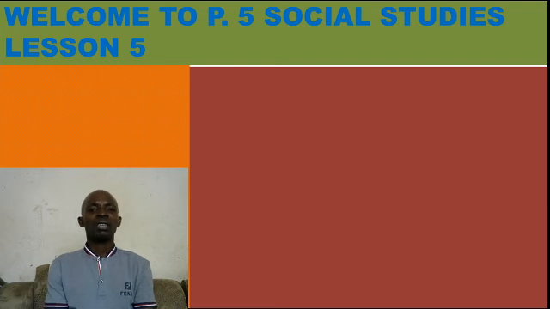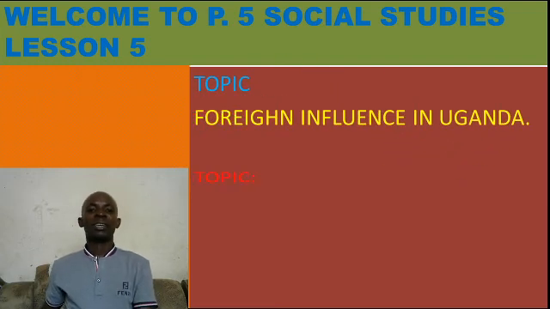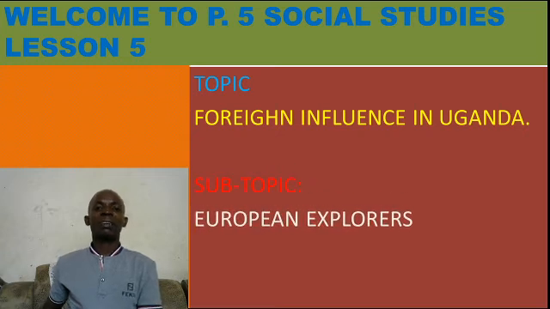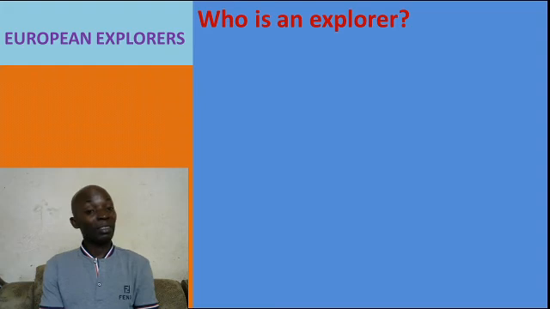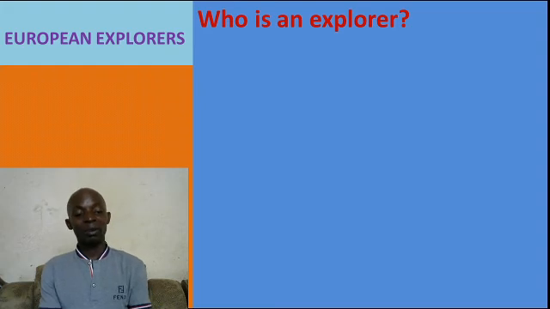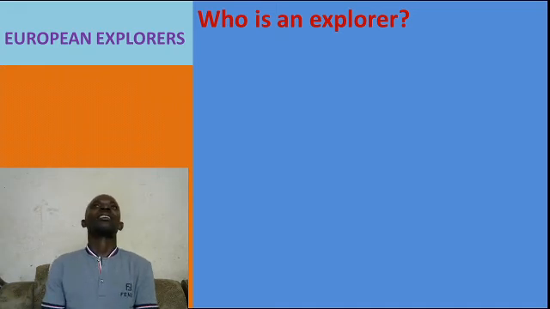Welcome to our lesson number 5. Our topic still remains foreign influence, and our subtopic remains European explorers. In this topic, we need to know who is an explorer. Previously we looked at the traders, but this time we want to look at the explorers. An explorer is a person who moves to a new area to study more about it.